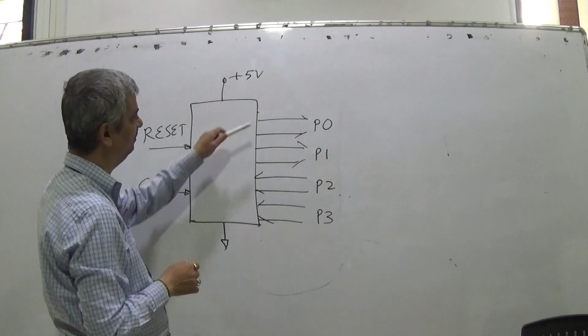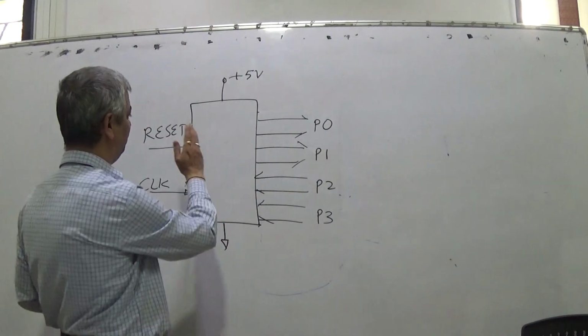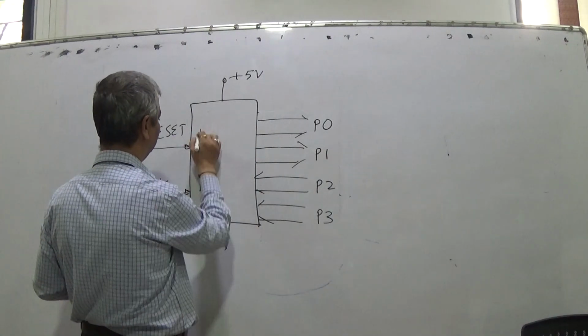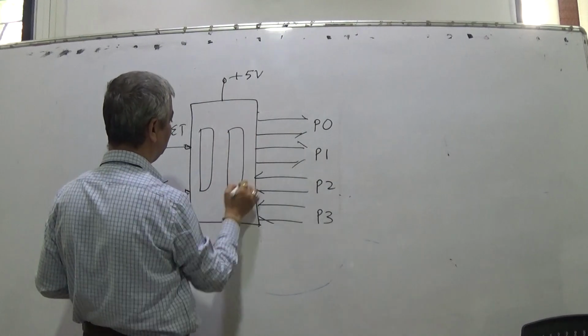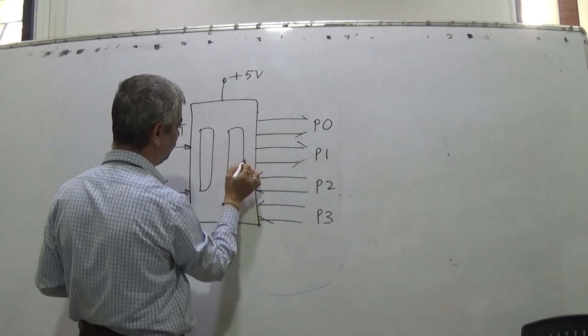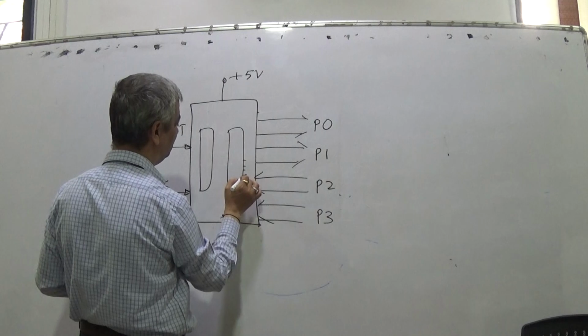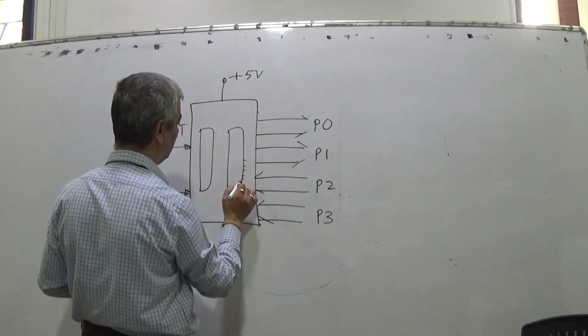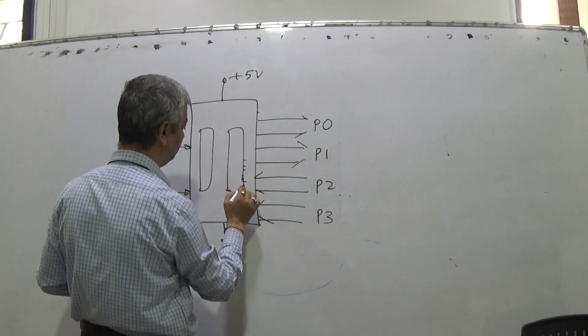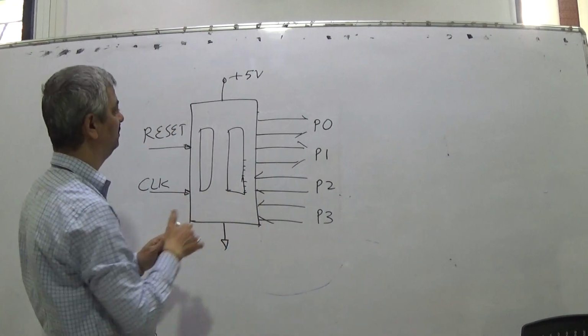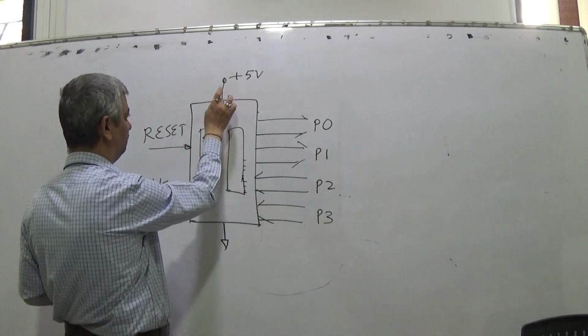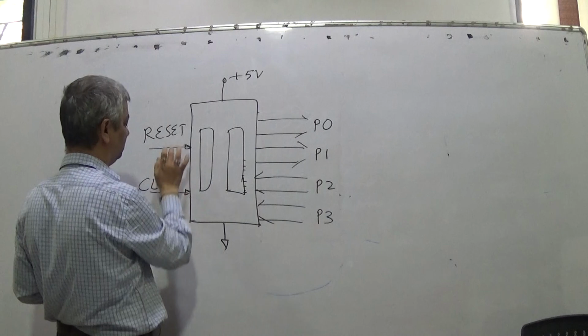So these are 4 memory locations. Now CPU is inside, memory is inside, and only the last 4 locations of memory which are accessible to the user have come out. So 32, 33, 34, 35, 36.